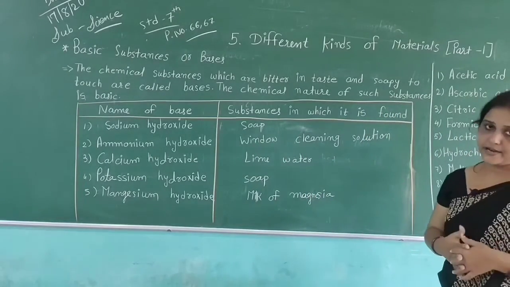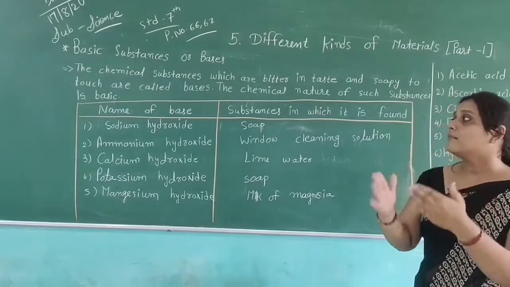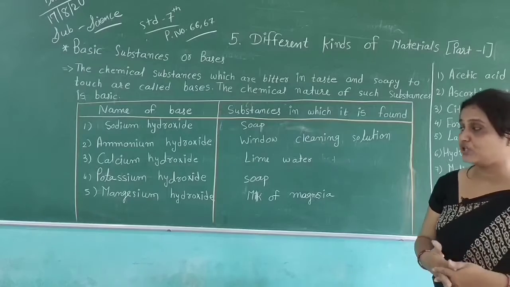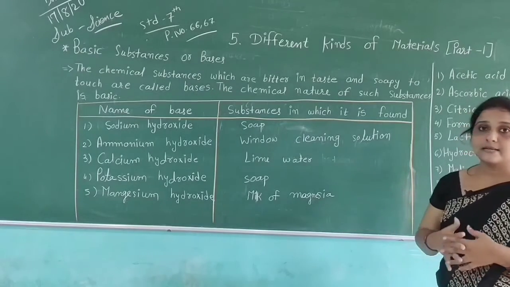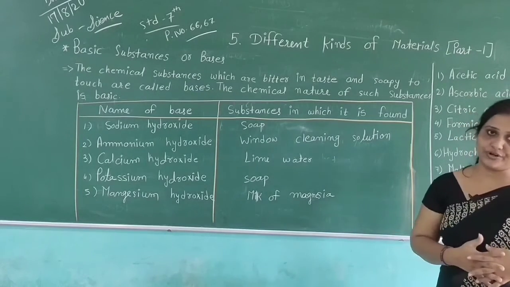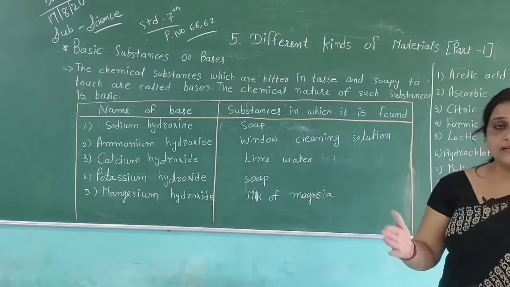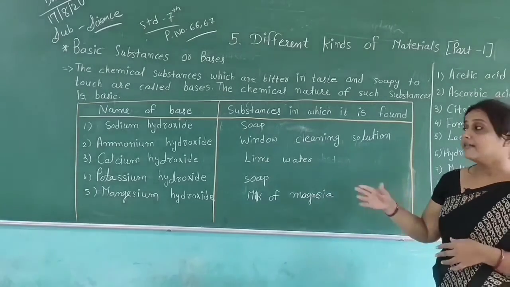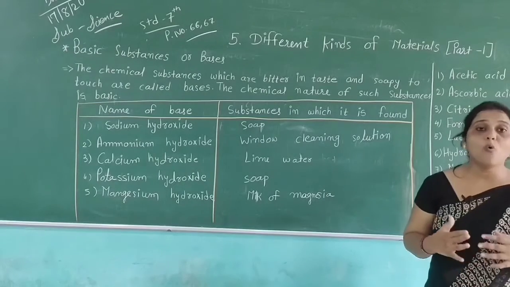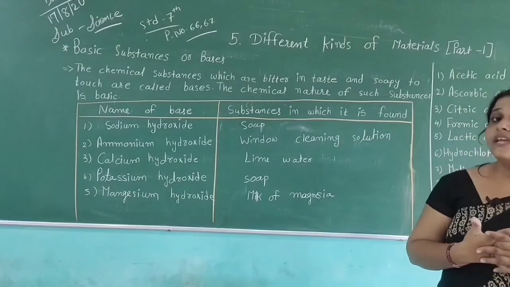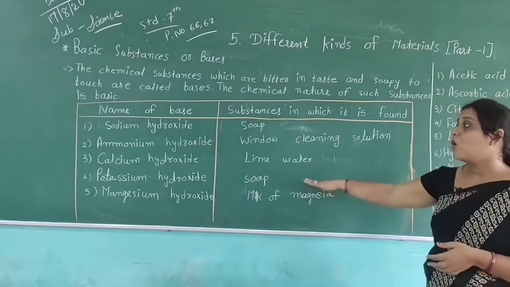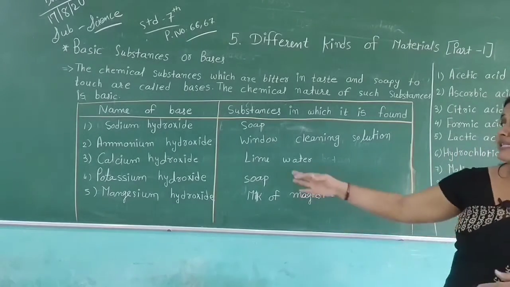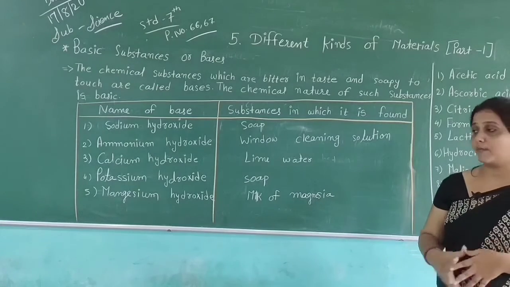Then, calcium hydroxide. Our next base is calcium hydroxide. How do we get calcium hydroxide? We can get calcium hydroxide from lime water. Then, potassium hydroxide. How do we get potassium hydroxide? We can get potassium hydroxide also from soap. We can get both sodium hydroxide and potassium hydroxide from soap.